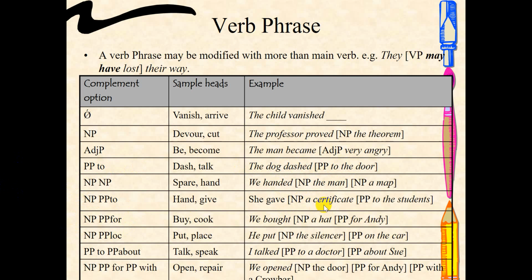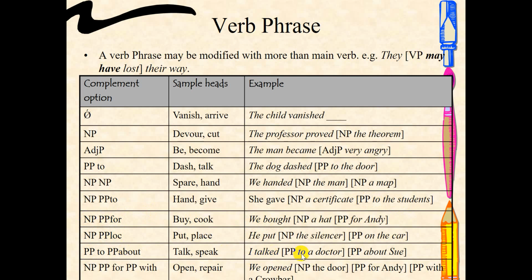Certificate is a noun phrase, so here we have the direct object, and then more information, to the students. Here the other information is in the form of a prepositional phrase. So you can have a combination of noun phrase and prepositional phrase. Or you can also have a combination of a prepositional phrase with another prepositional phrase as the complement of the verb.